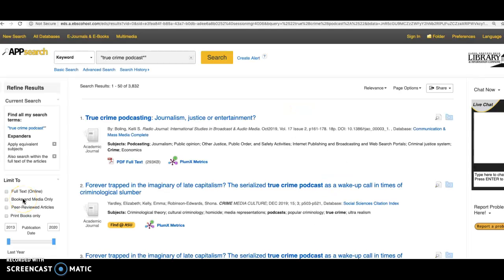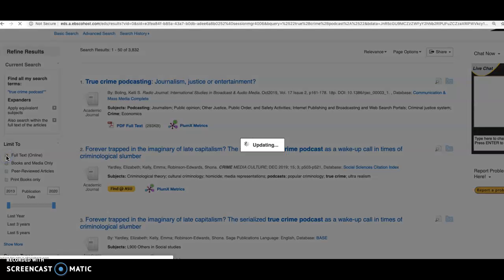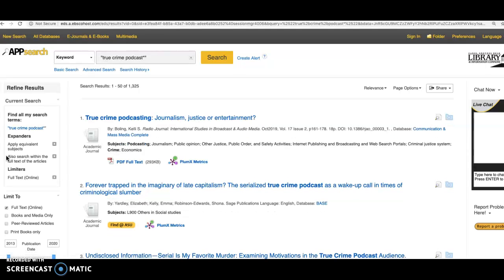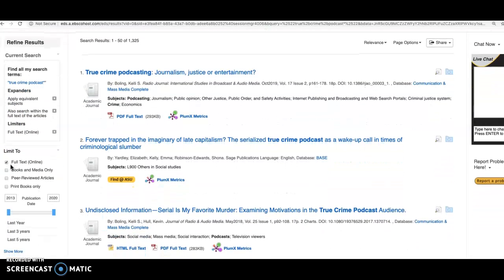Now that search has finally loaded, I'm going to go over to the left-hand side of my screen and add some limits to this search. So the first thing I want to do is to click full text online. This just means that whatever shows up as a possibility for me is going to be something that I can access right now. It's not going to be something that I have to order through interlibrary loan, and this is really good, especially if you're doing research at the last minute.